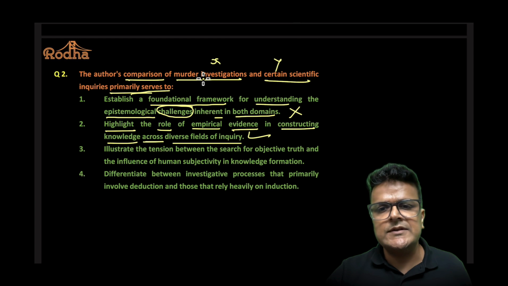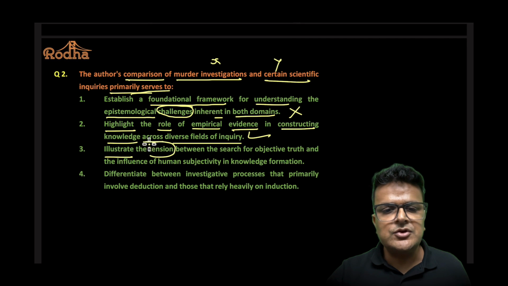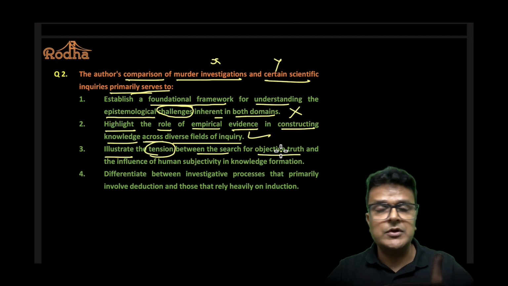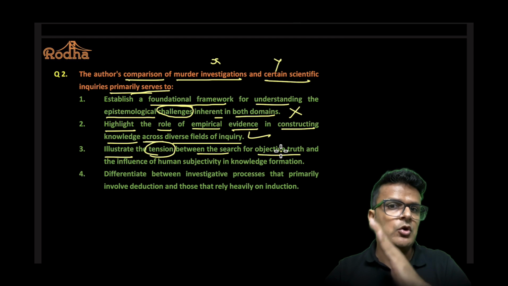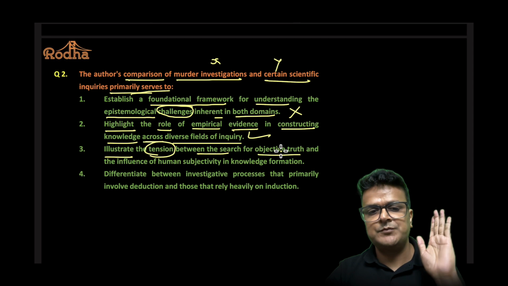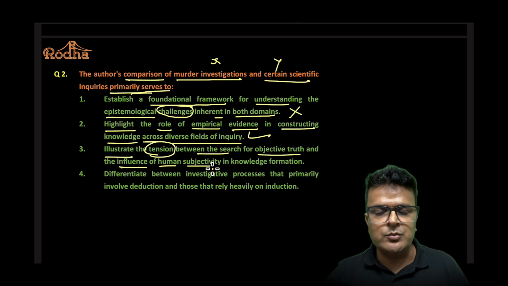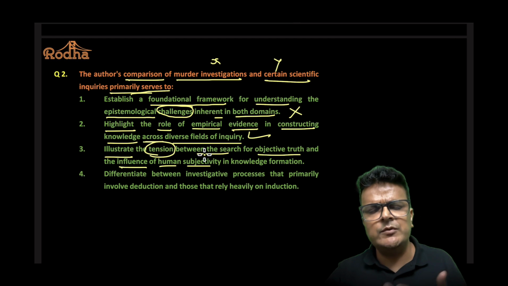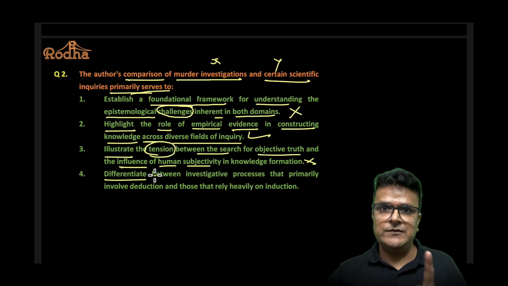The author compares X and Y to illustrate the tension between the search for objective truth. Objective truth means impersonal truth. It's a truth that is not touched by, is not bound by anything. And the influence of human subjectivity. Subjectivity is personal opinion. Where are we going? Where did the author talk about all this tension between this and that? We can eliminate.